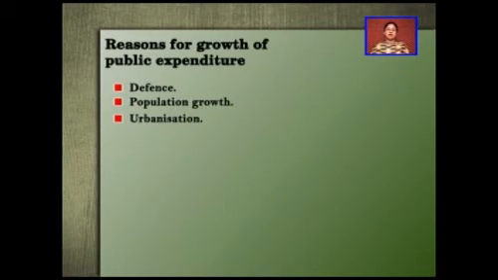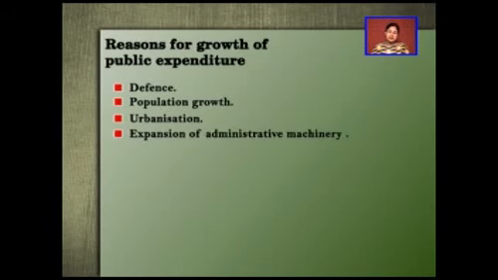Next thing is the expansion of the administrative machinery. As the cities are increasing, as the urban areas are increasing, as the population is increasing, side by side the government needs to expand the administrative machinery. Like, the government needs to expand the number of government offices which can look into the proper functioning of the city areas as well as the rural areas. For that, if the government wants to increase the administrative machinery, it needs to spend more money in the form of wages and salaries to the staff of administrative offices.